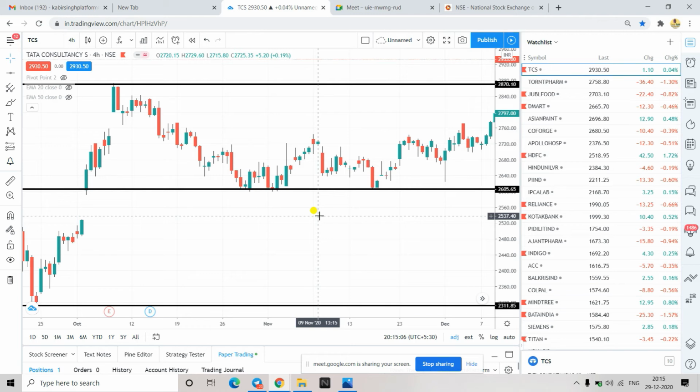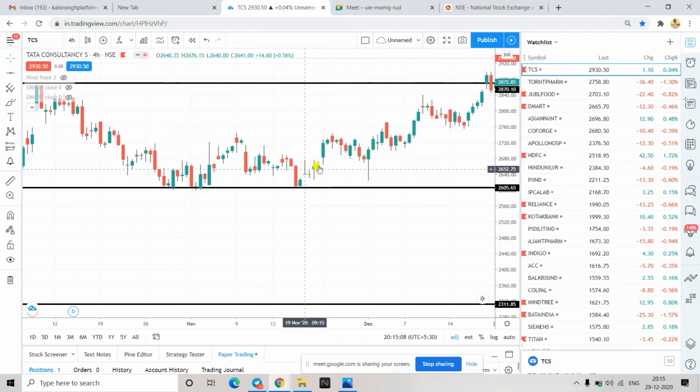And see, if somebody would have entered here also, he should be cautious when the price is in this zone. Either he should book profit, or if he wants to close early, he should close somewhere here, or if he is staying in this for long, then he can wait a little bit further.